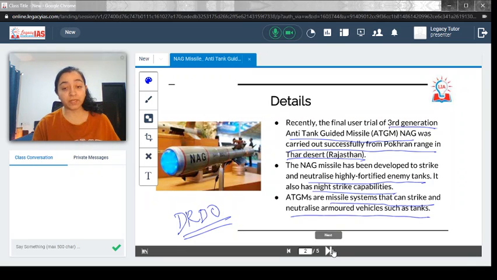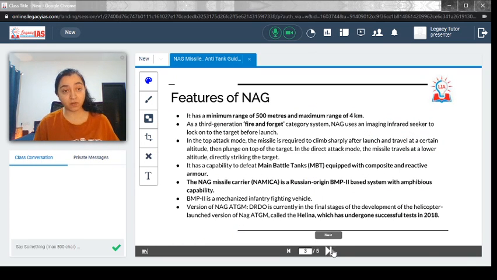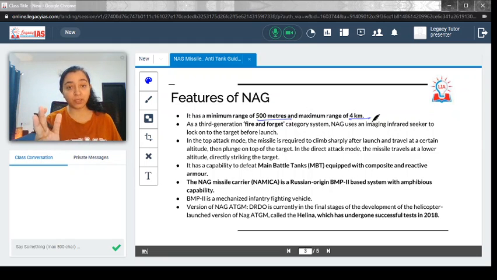Now let's move forward and try to understand the features of NAG. It has a minimum range of 500 meters and a maximum range of 4 kilometers. This is also something you need to know: the range varies from 500 meters to 4 kilometers. So it could strike the enemy tank at a distance of 4 kilometers.